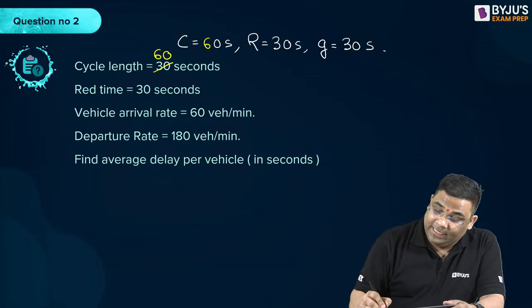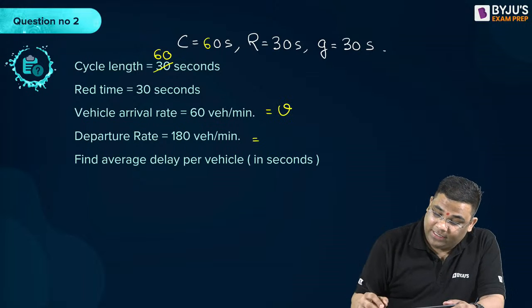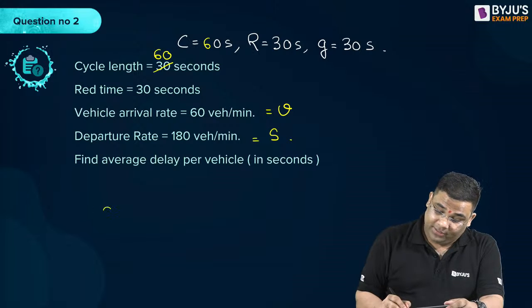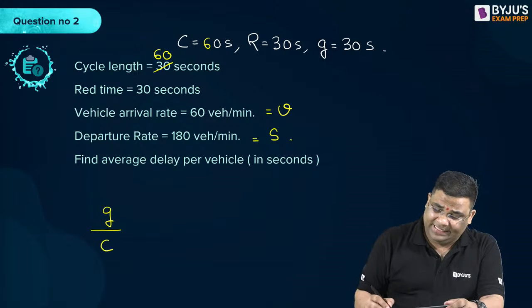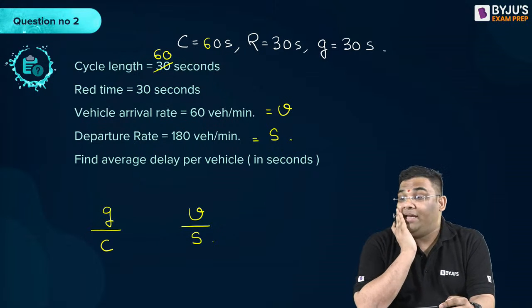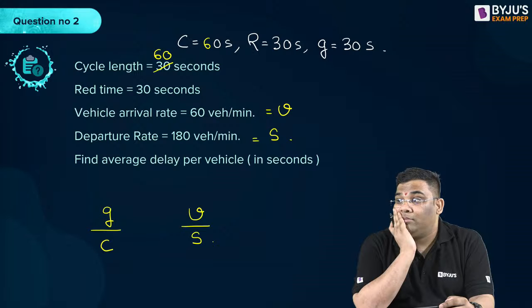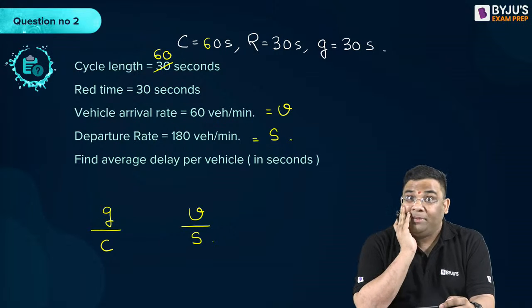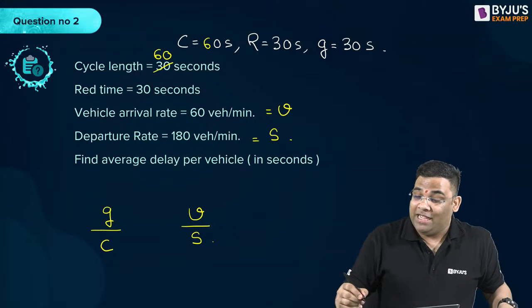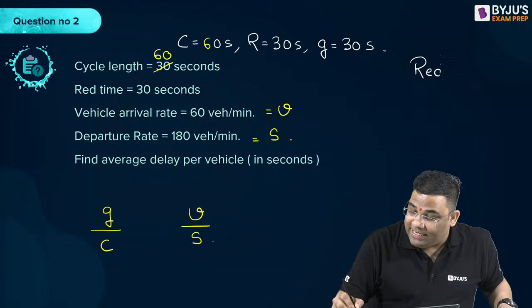Now this is your vehicle arrival rate and this is the departure rate, S. Again I will do the first check. Is G by C equal to V by S or not? Please check and give me the answer. No, that's what I wanted to tell. If you just remember the formula red time by 2, you will commit a mistake.